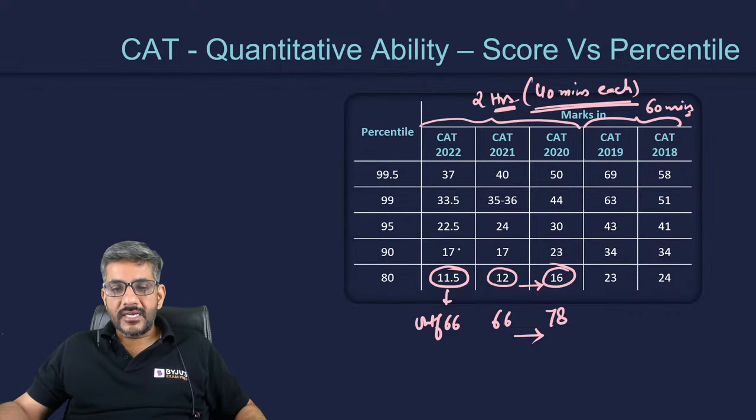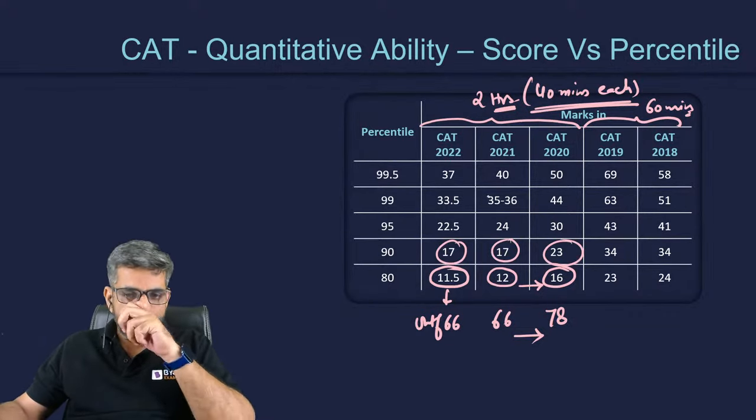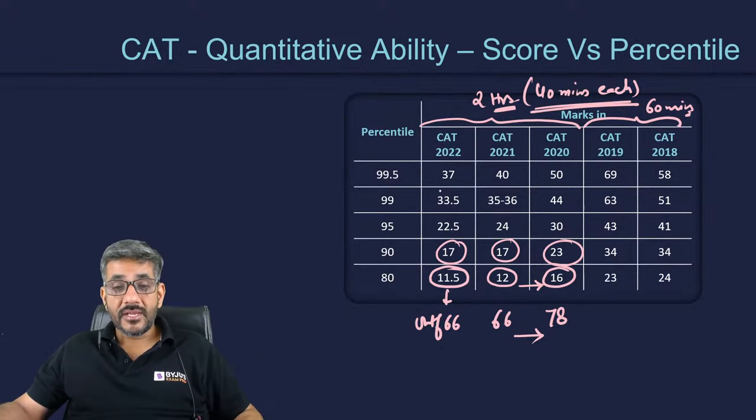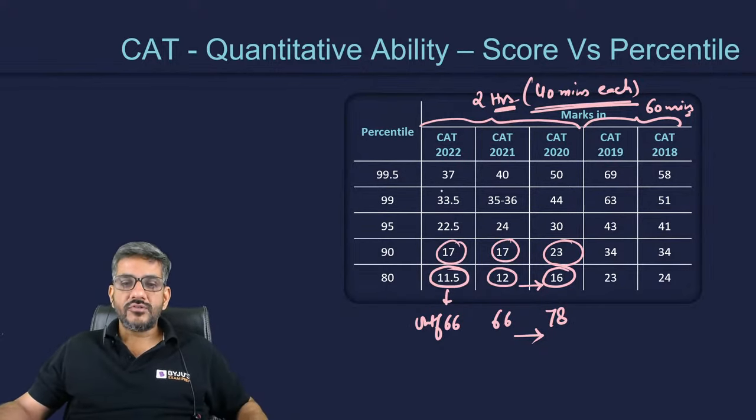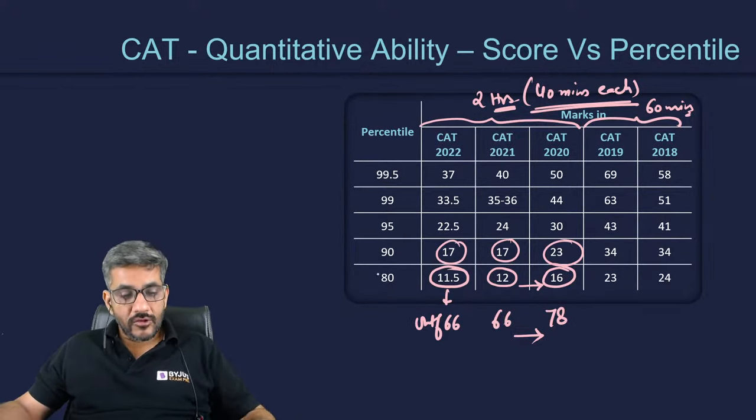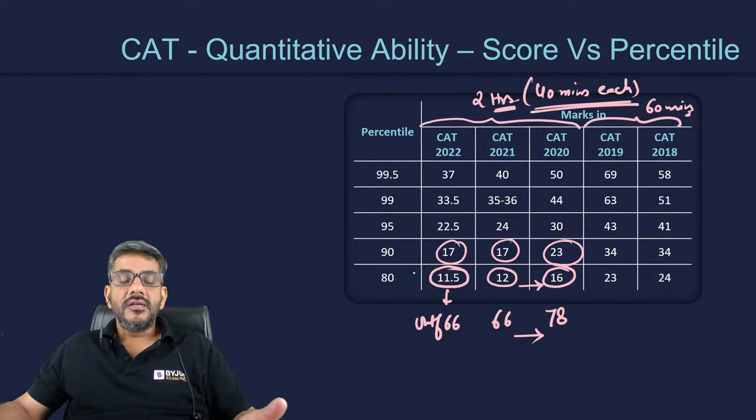For a 90 percentile, these are the scores that you have. For a 95 percentile, 99 percentile, and 99.5 percentile, what are the scores that you should be having to achieve these percentiles? These are written on your screen. You can also write them in form of a number of questions.